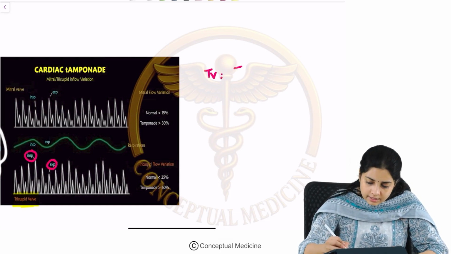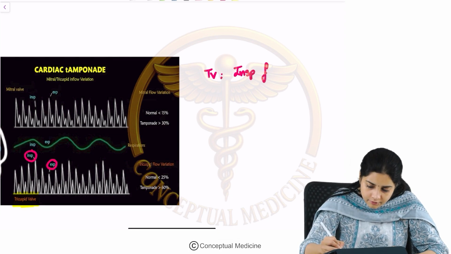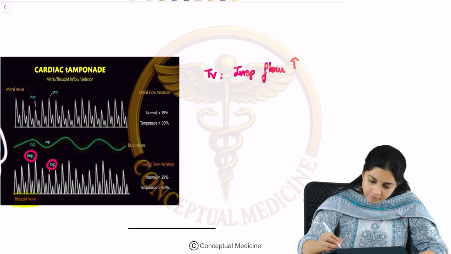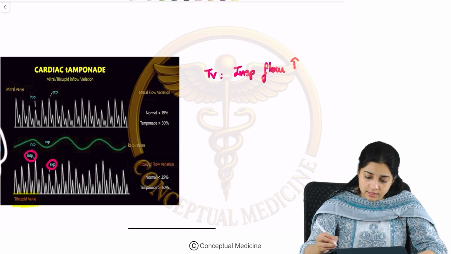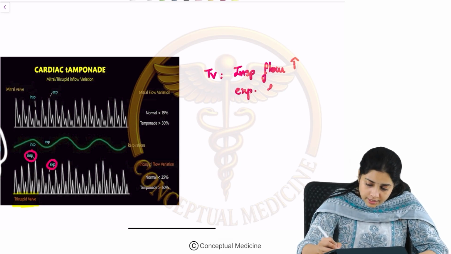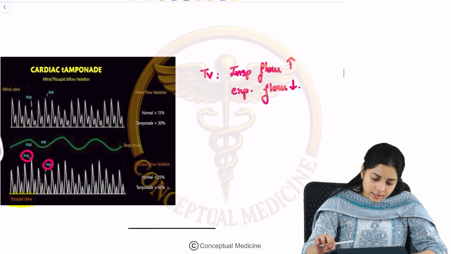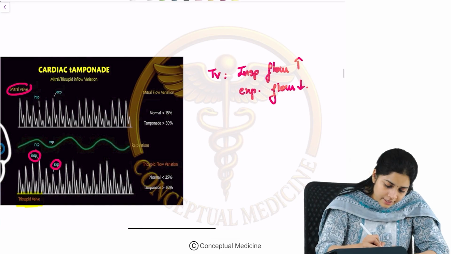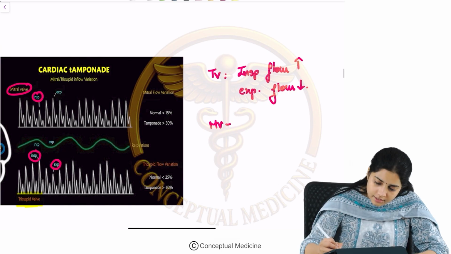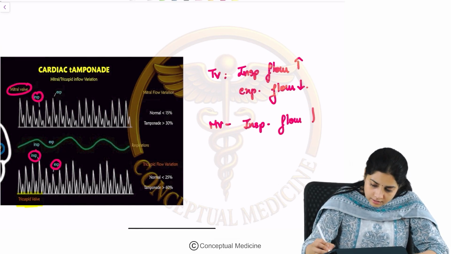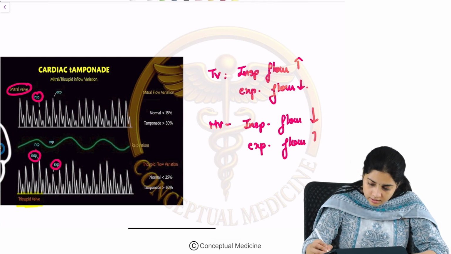So, the inspiratory flow velocity is increased and the expiratory flow velocity is decreased. But over the mitral valve, the inspiratory flow velocity is decreased and the expiratory flow velocity is increased.